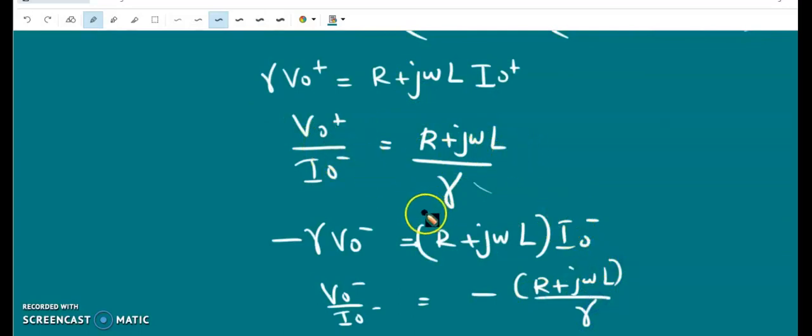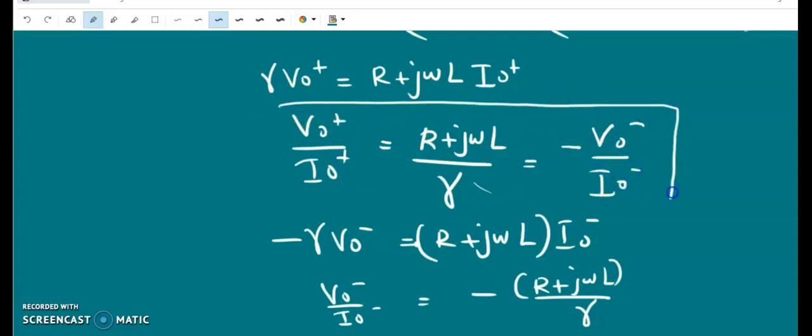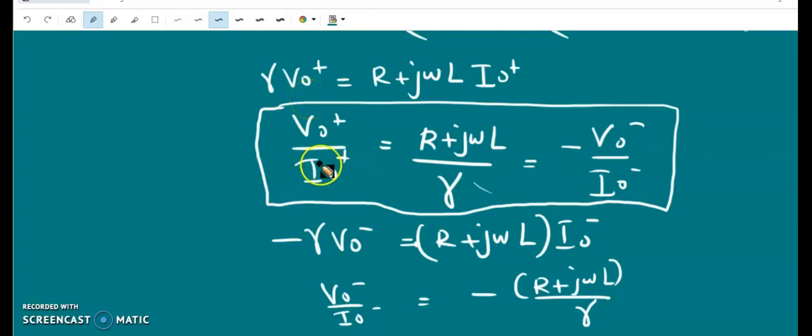So V0 plus by I0 plus is equal to minus of V0 minus by I0 minus. So this is the relation between the amplitudes of the voltage and current wave. This is obtained from equation number 3.